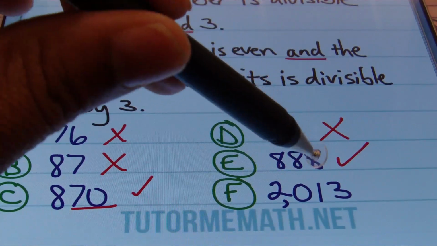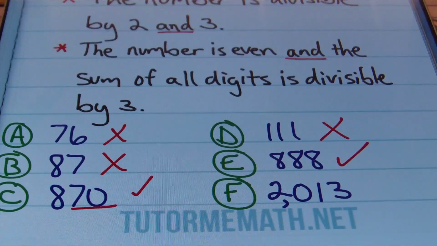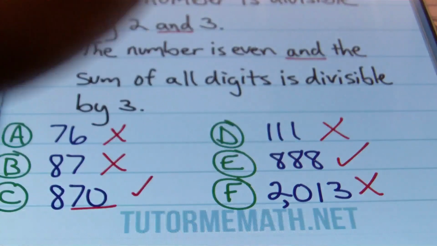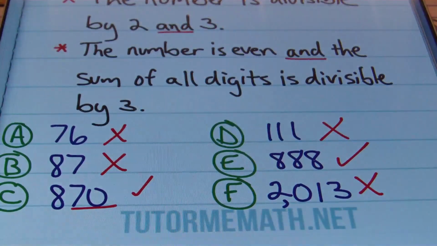Adding together 2 plus 0 plus 1 plus 3 gives you what? Say it again. Very good. It gives you 6. That's an awesome job of adding. Is this also an even number, though? No, it's not. So this number is not divisible by 6. Once again, both conditions have to be met in order for the number to be divisible by 6. There you have it.